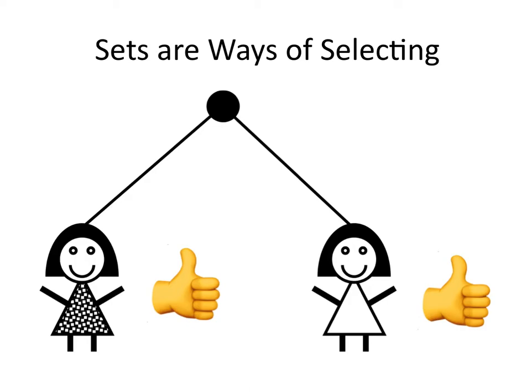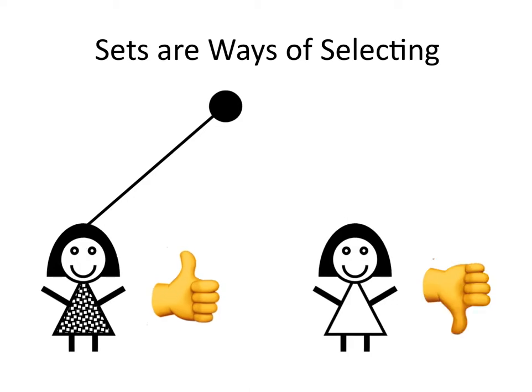Sets are ways of selecting. If we have a thumbs up, that's going to be a line to a dot. So thumbs up for Betty, thumbs up for Diane. There's a line from each one of them to a dot. Thumbs up for Betty, that means there's a line from Betty to a dot, but no line from Diane to the dot. Diane was rejected, and so Diane's not a member of that dot.